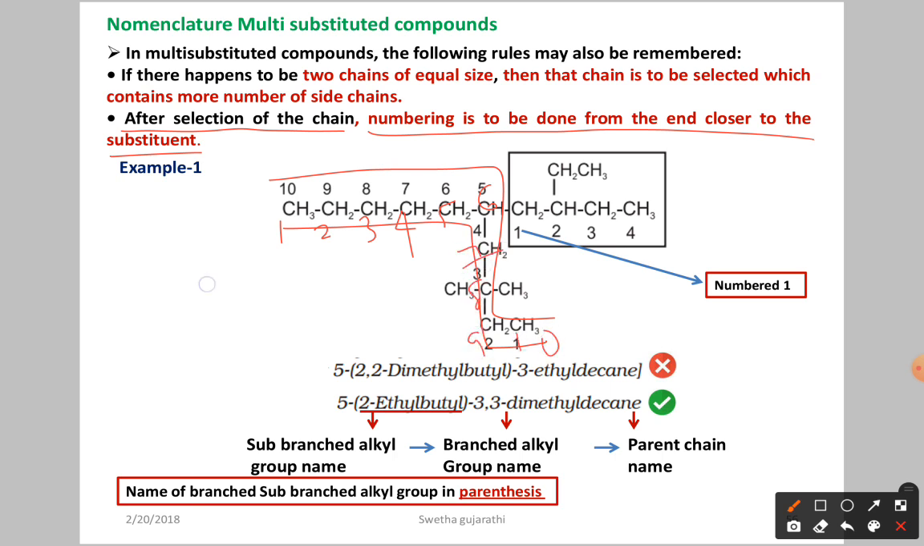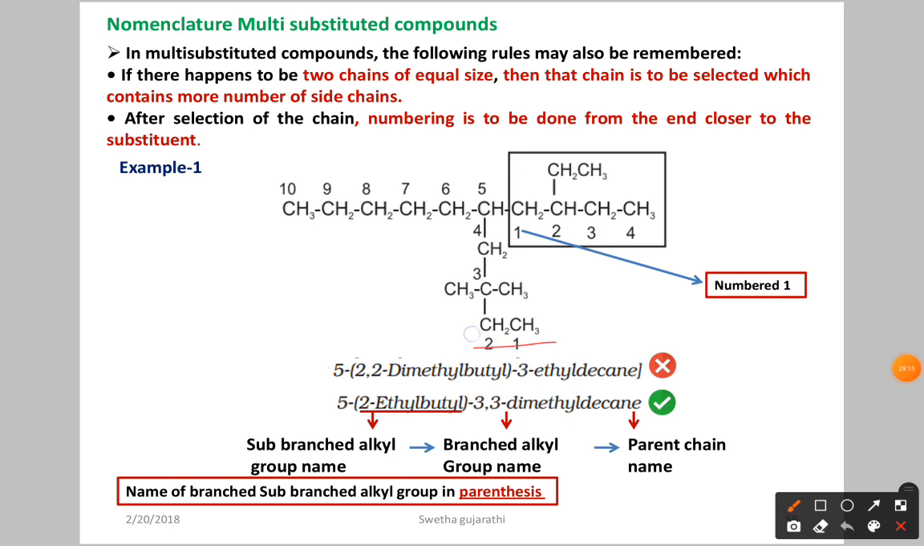Let us see here. At the 6th position we have a branching group. Then after that, at the 8th position we have 2 methyl. So 6 plus 8 plus 8. How much are we going to get now? So the sum of the substituents equals how much? 22. Now if you go in the other direction.